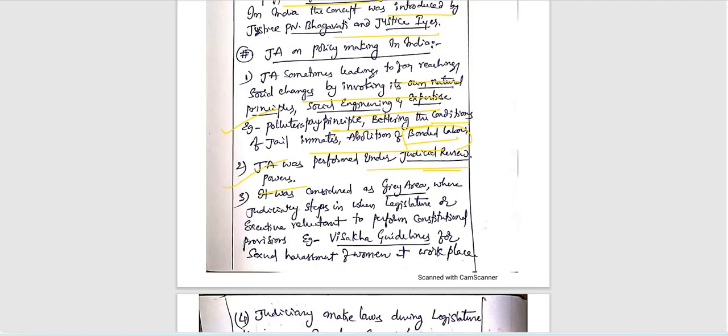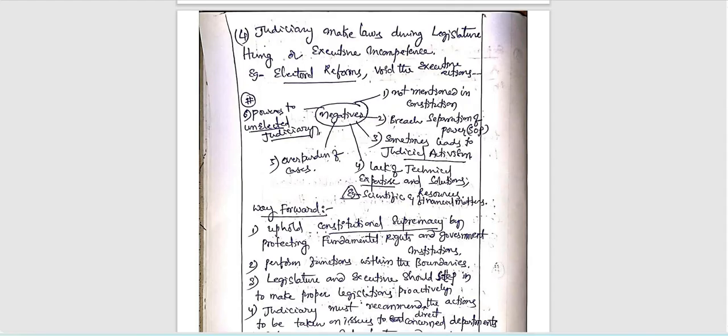It was considered a gray area where the judiciary steps in when the legislature or executive is reluctant to perform constitutional provisions. Example, Vishaka guidelines for sexual harassment at the workplace. Right? Very good examples. Next, the judiciary makes laws during legislative or executive incompetence. Right? For example, recent electoral reforms voided executive actions here. Right, that is the case here.